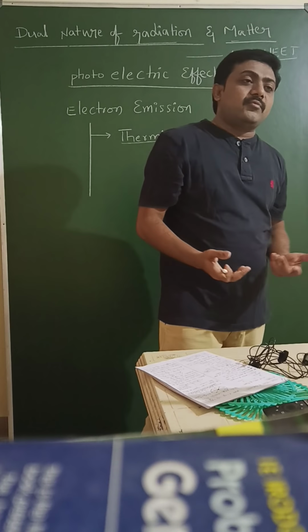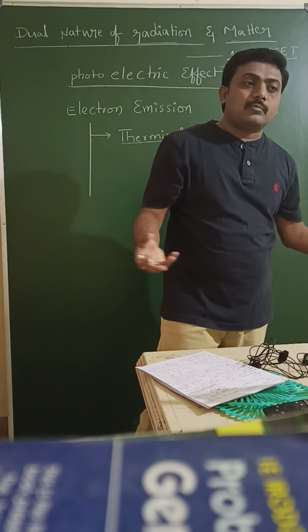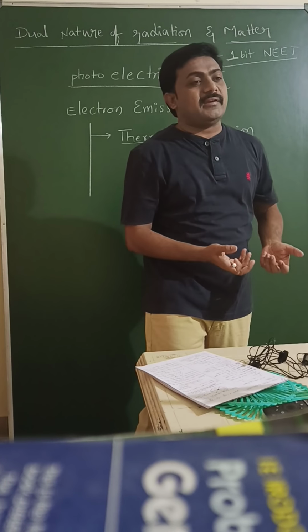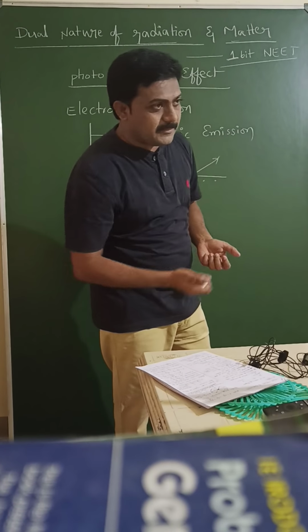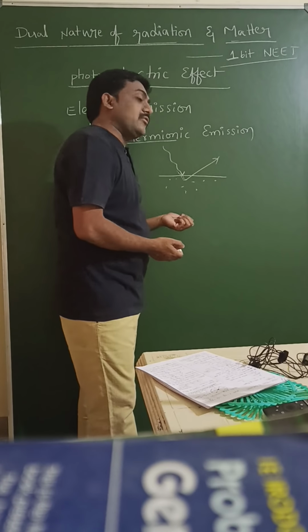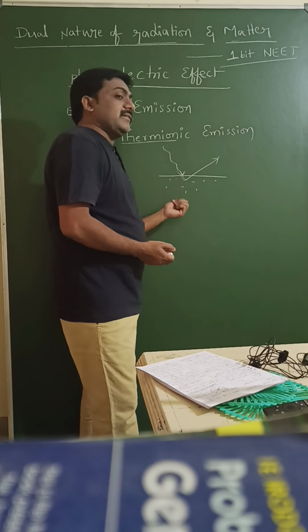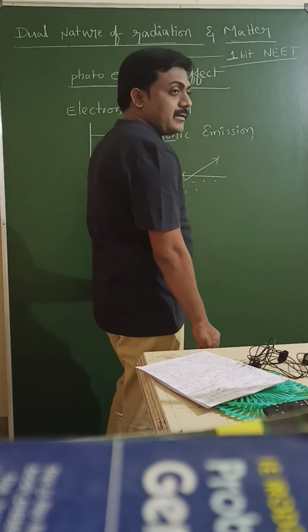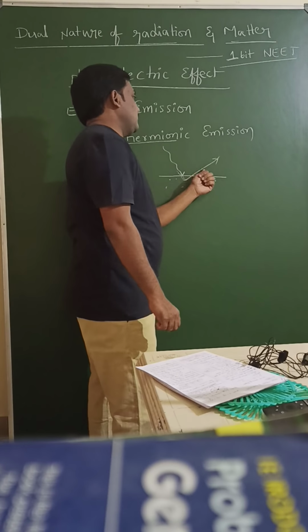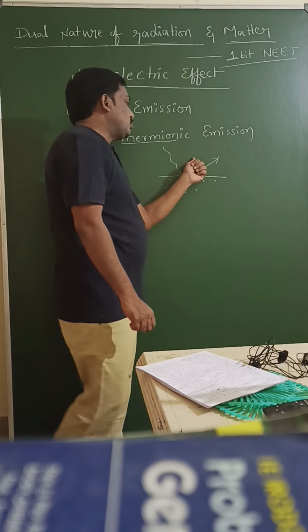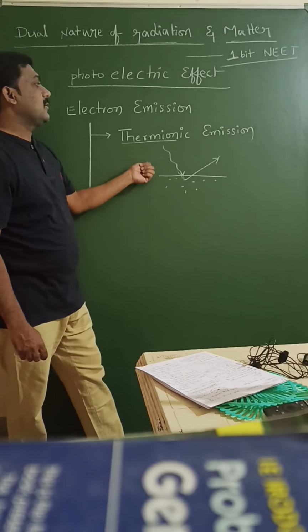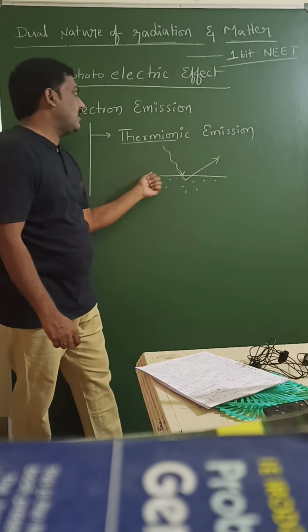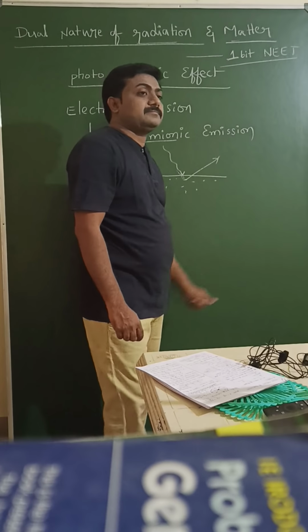Without taking food for 1 or 2 days, we can't move anywhere. After taking food, we will get some energy. With that energy, we can move anywhere. Similarly here also, when an electron gets energy, then it can escape from the metal surface. So this electron is emitted due to heat radiation. That electron emission is called thermionic emission.